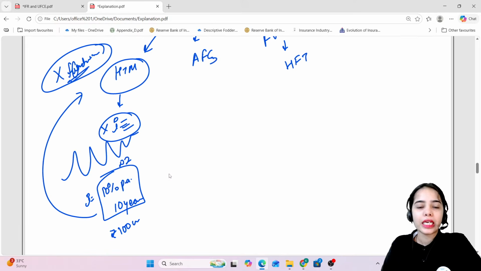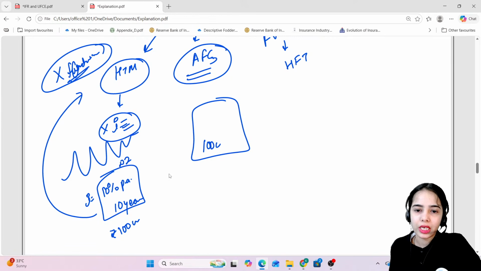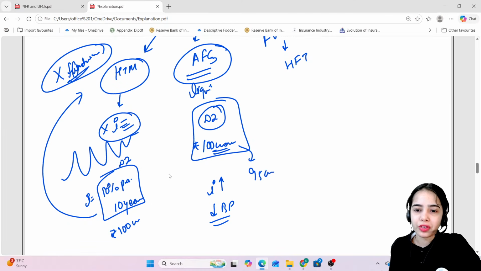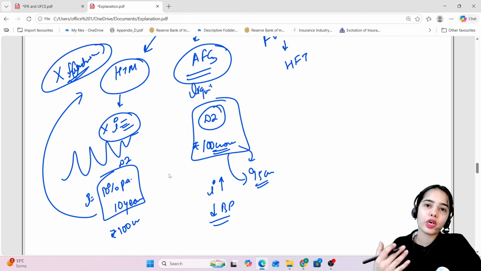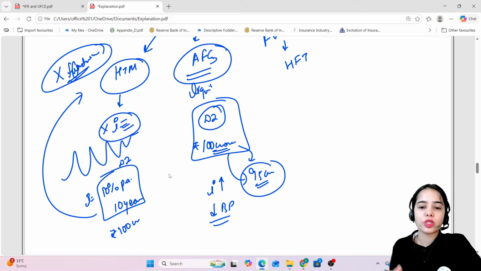For available for sale, now in this case, yes, because let's say the bank has bought this debt instrument for 100 crores. If in the market the interest rate is increasing and the bond prices are falling, the bank, if it has to get liquidity, may sell this debt instrument immediately at a lower price of 95 crore. So yes, the bank can face certain loss, and the fluctuation can affect the bank also, because this bond has to be sold in the market for 95 crores rather than the 100 crores that the bank invested initially.